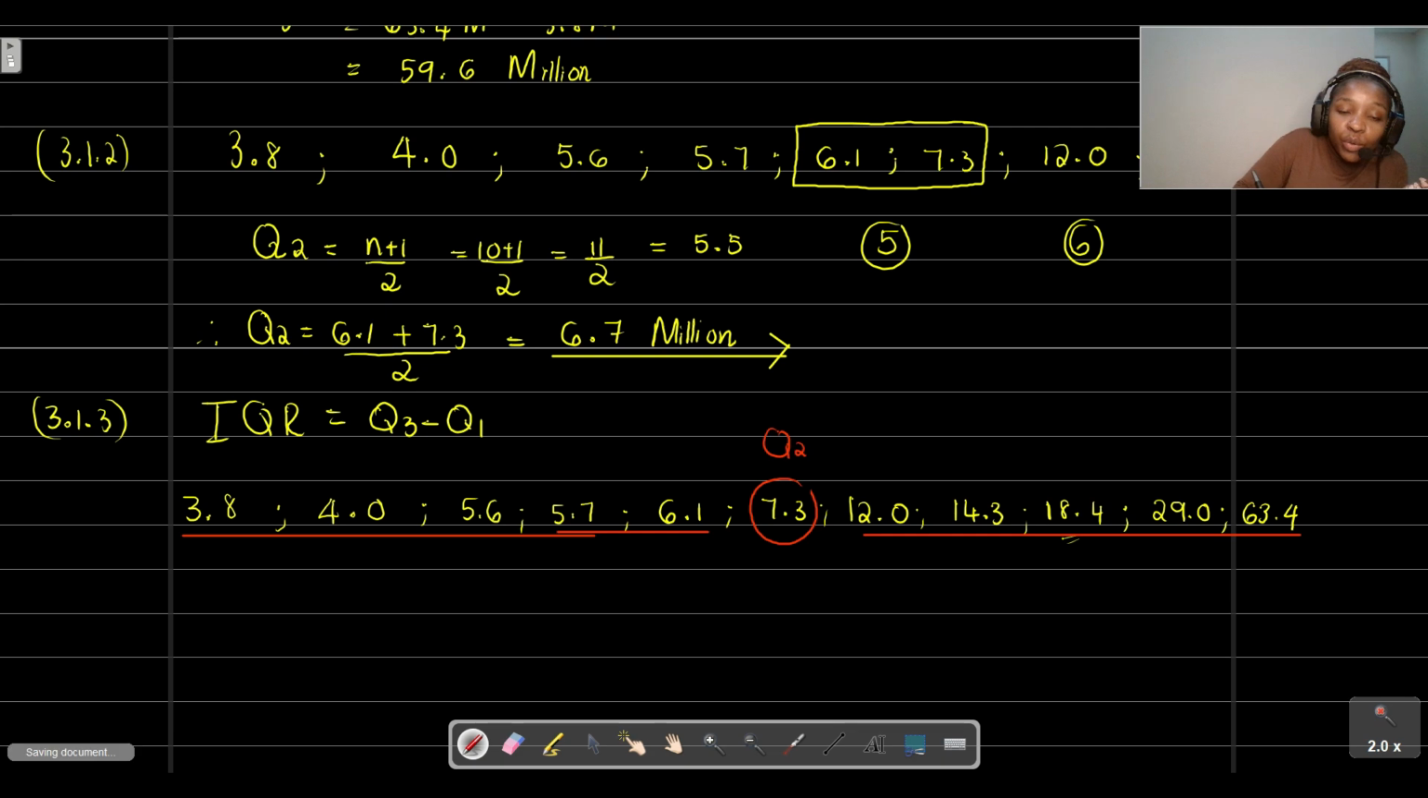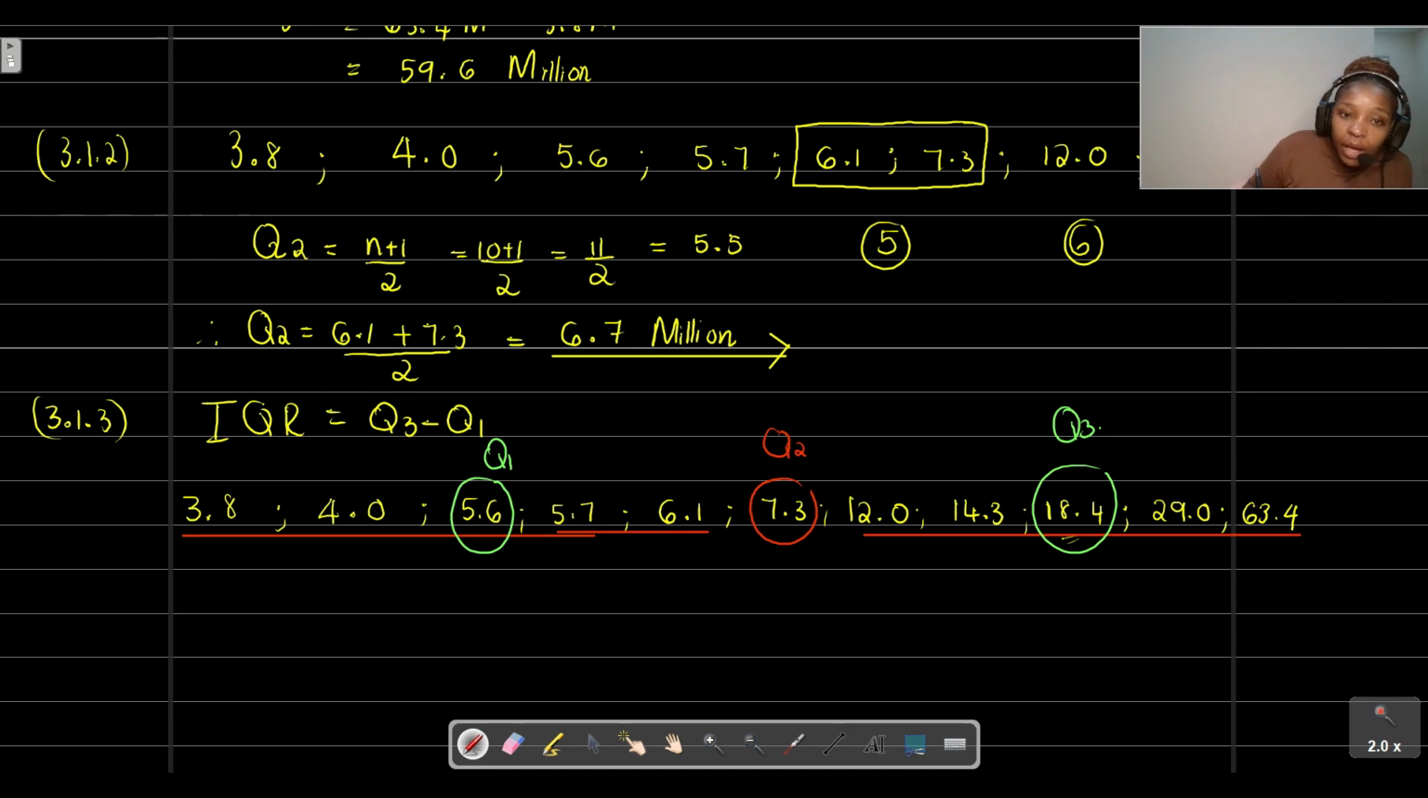Let's start off with Q1. From here we need to determine our Q1. On the left we've got 5 values, on the right we also have 5 values. That means that your Q1 and Q3 is also still just going to be one value. So what is that value? We can see that our Q1 is equal to 5.6 and our Q3 is equal to 18.4 million.